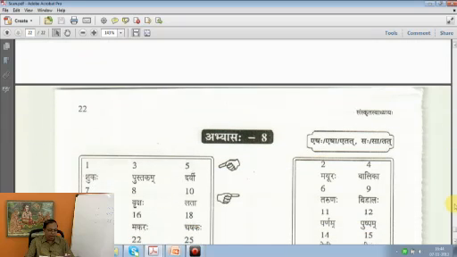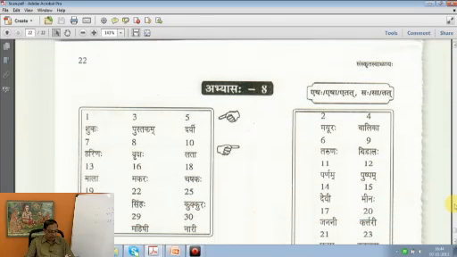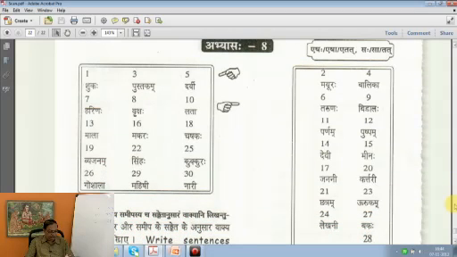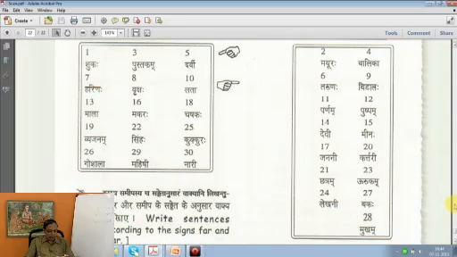On the 22nd page we have some more exercises, and you are supposed to write sentences according to the signs far and near. Near is given at the left, far is given to the right side. Write sentences according to signs far and near.